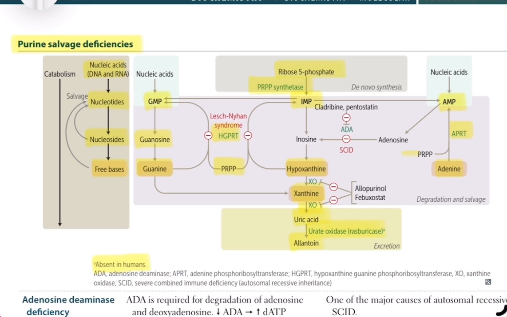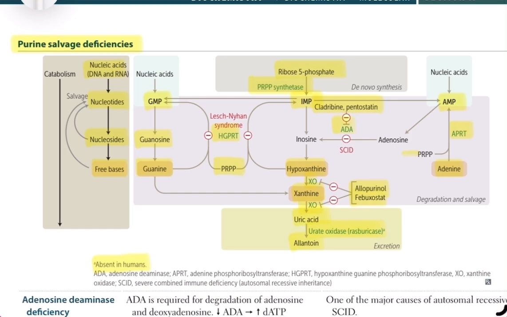Clinically, drugs such as allopurinol and febuxostat inhibit xanthine oxidase to reduce uric acid production, while rasburicase, a recombinant urate oxidase, is used in tumor lysis syndrome to break down uric acid into allantoin. Some drugs target the salvage pathway enzymes. Cladribine and pentostatin inhibit adenosine deaminase, ADA.